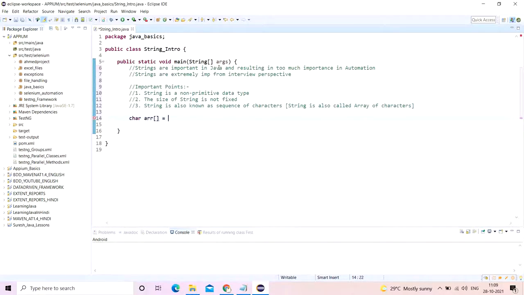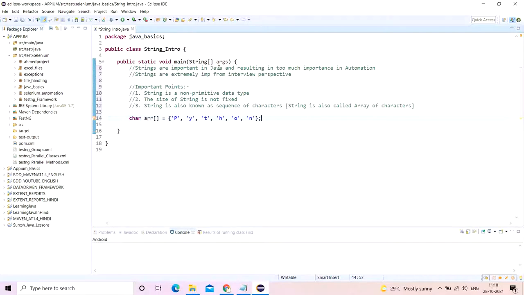I'll write a character array something like this. So this is a character array which I have created.